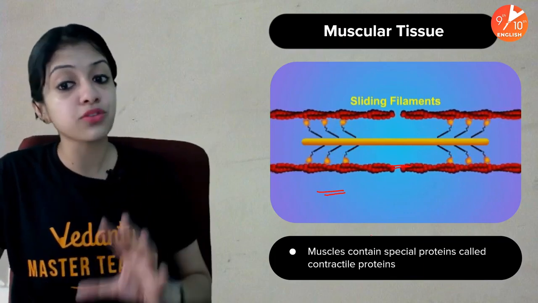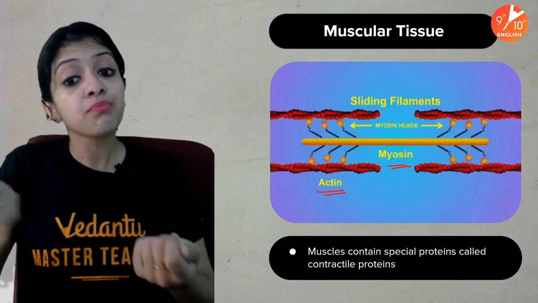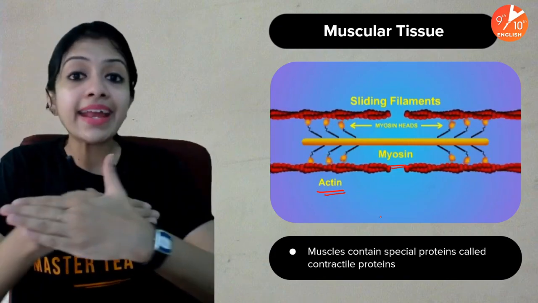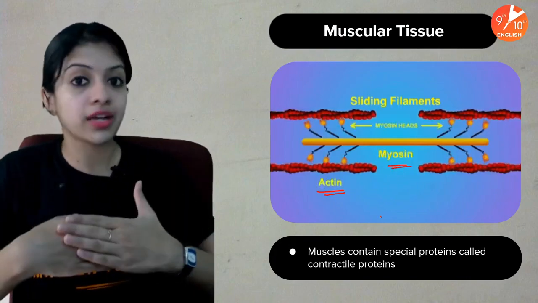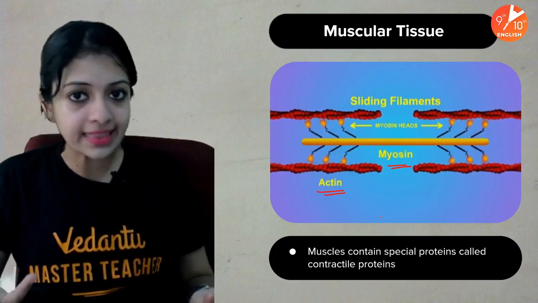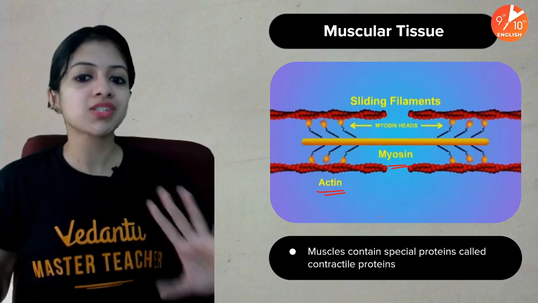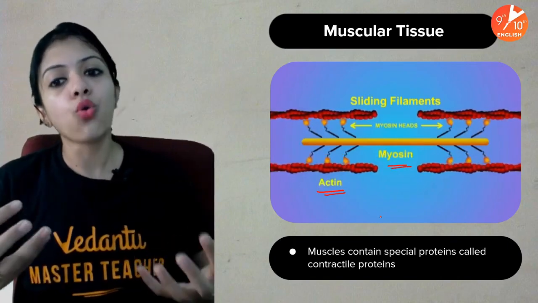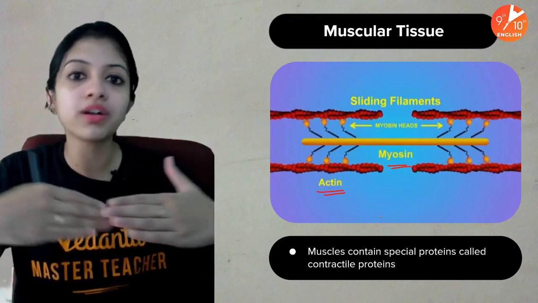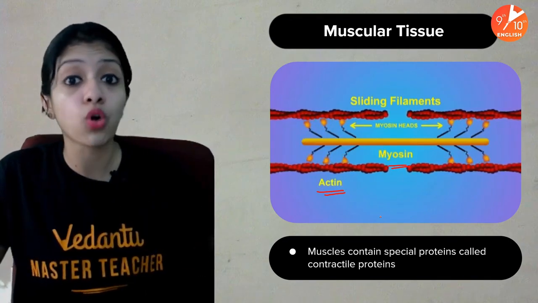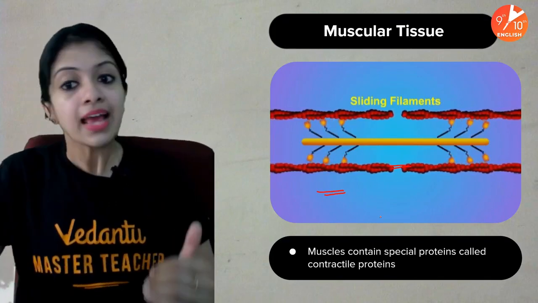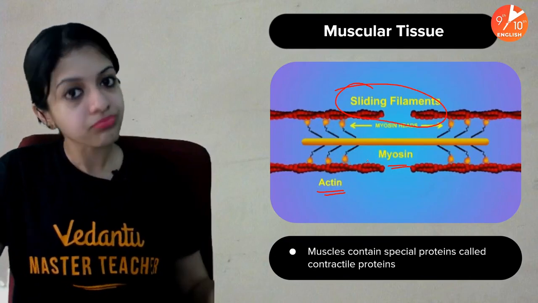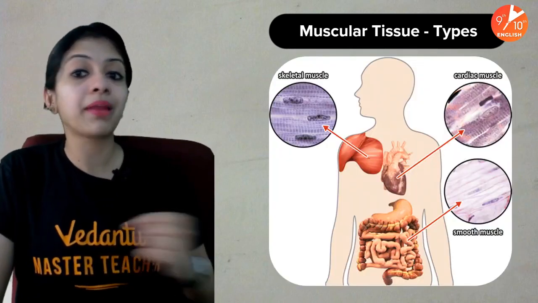Actin and myosin are types of contractile proteins, and it is because of the movement of actin and myosin that muscle filaments are able to slide over and parallel to each other. You will learn more about how exactly this works in your higher grades, but for now just understand it is actin and myosin which together play a role in helping them slide over each other. Who? The muscle filaments. This is why it's mentioned here, sliding filaments. Yes, it is the actin and myosin that play a major role here.